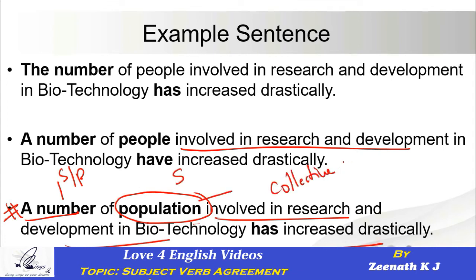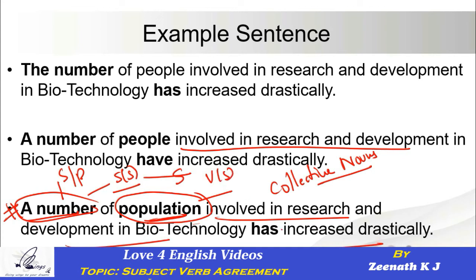Go back to logic 4 what we learnt. Collective nouns are always singular. That is something you cannot afford to forget, right? So as population is singular, a number automatically becomes singular. When the subject is singular, the verb has to be singular. What is the verb? Has. Singular or plural? Singular. Are they matching with each other? Yes. The agreement is absolutely perfect.